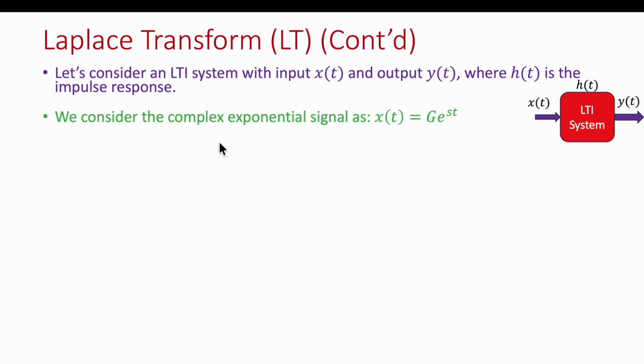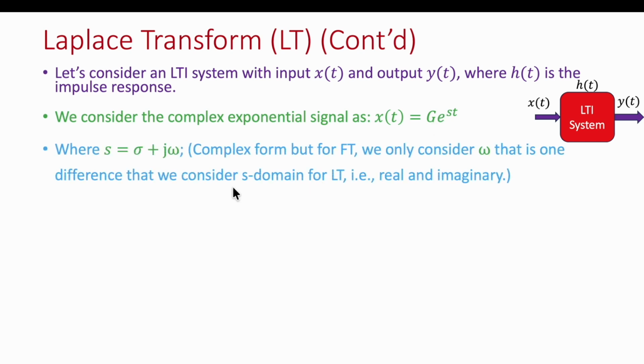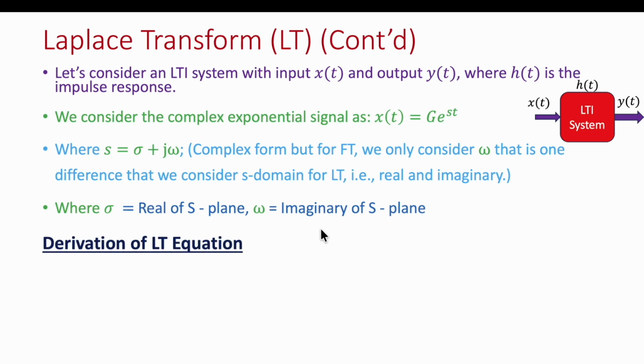So we consider the complex exponential signal as our input signal x(t), which is equal to G e raised to power st, where s is equal to sigma plus j omega in complex form, but for the Fourier transform we only consider omega, so that is one difference: we consider the S domain for the Laplace transform, with sigma as the real part of the S plane and omega as the imaginary part.